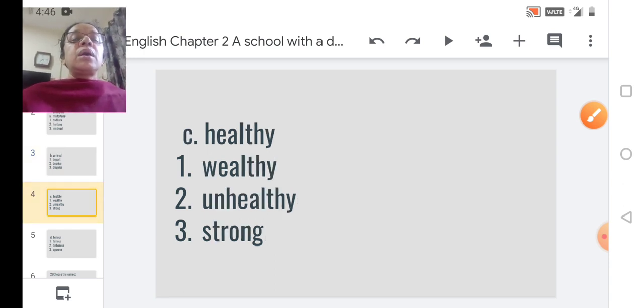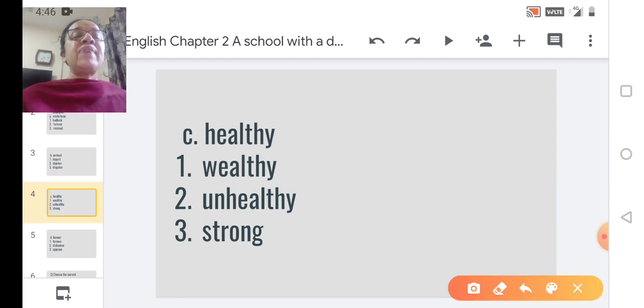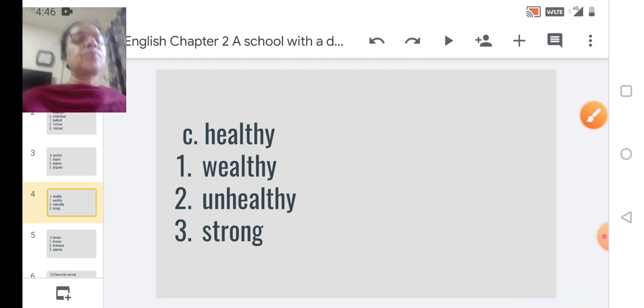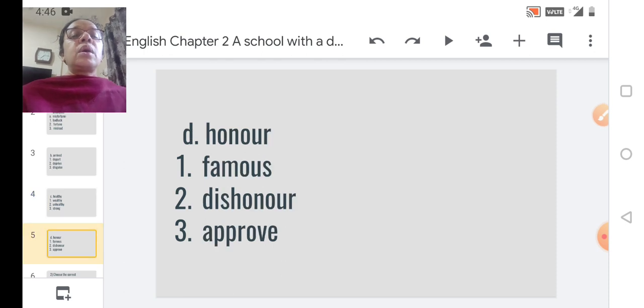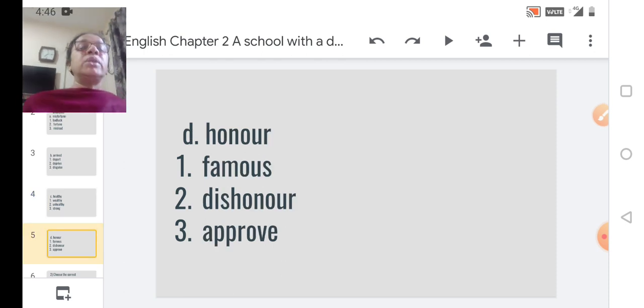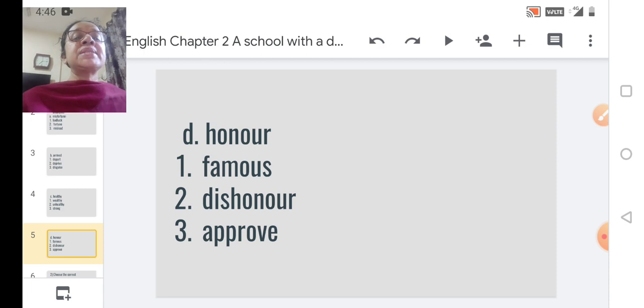We go to the third one. Next, antonym of healthy. Options given: wealthy, unhealthy, strong. So antonym of healthy is unhealthy. So we'll go to the next one now. Next, honor. 3 options given: famous, dishonor, approve.